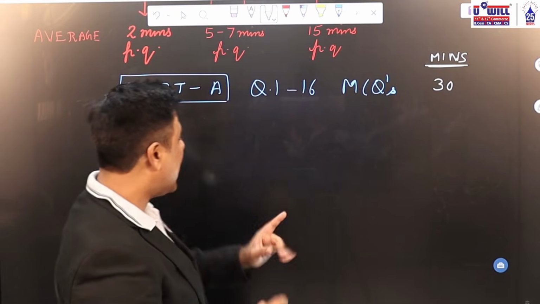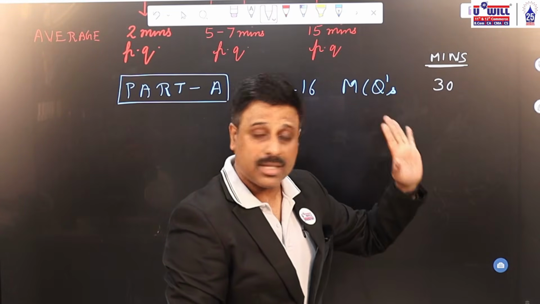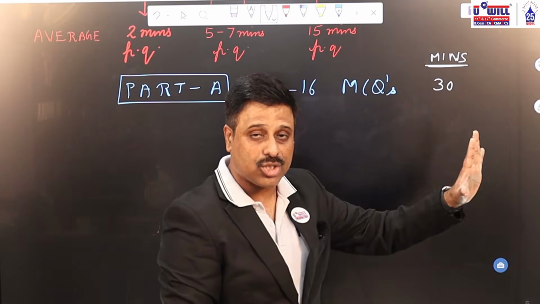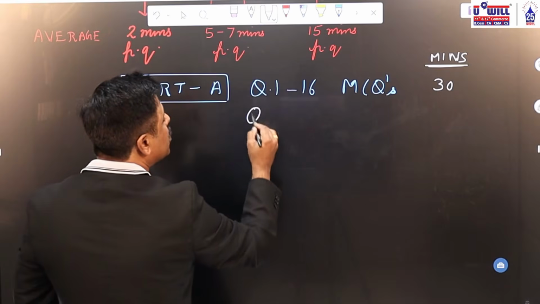So target that in 30 minutes you are able to finish 16 MCQs, on an average 2 minutes per MCQ. Then question 17.